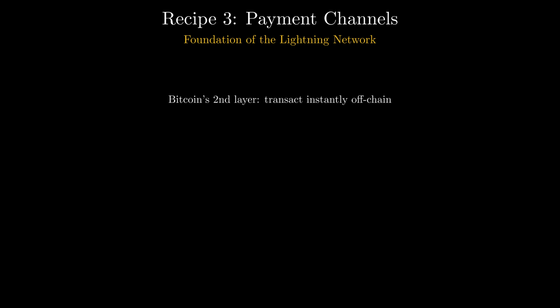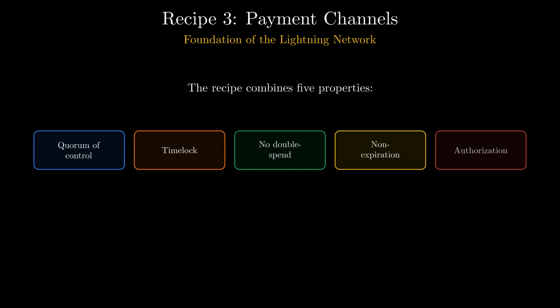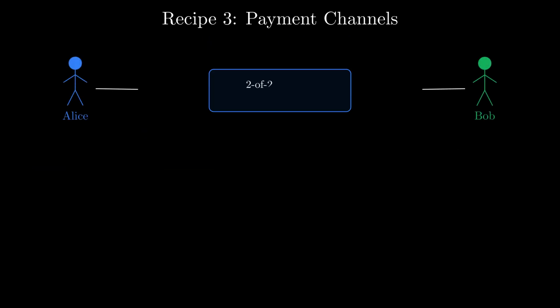Third recipe, the most sophisticated: payment channels, the foundation of the Lightning Network. Lightning is Bitcoin's second layer, letting parties transact instantly off-chain. The recipe combines quorum of control, time lock, no double spend, non-expiration, and authorization. Alice and Bob lock funds into a 2-of-2 multisig settlement transaction. Both keys are required to spend it.